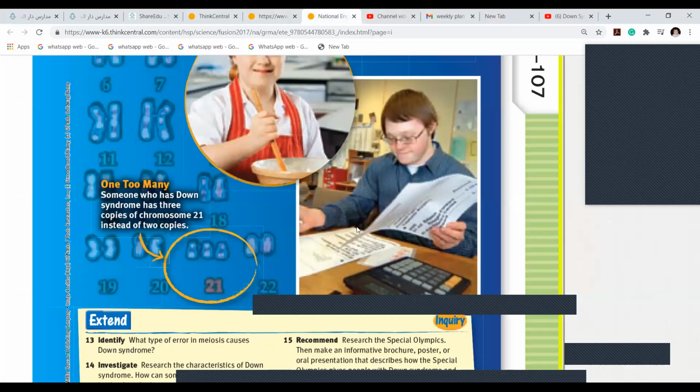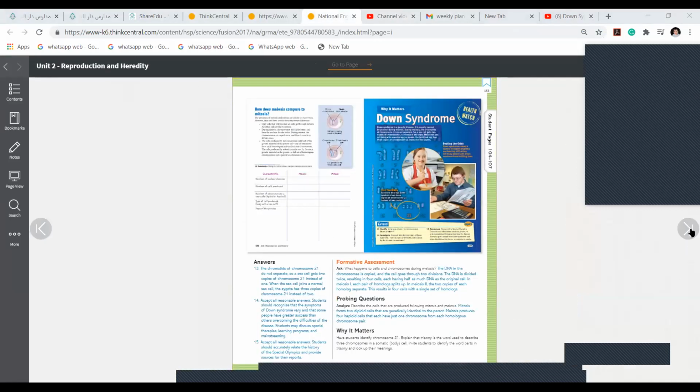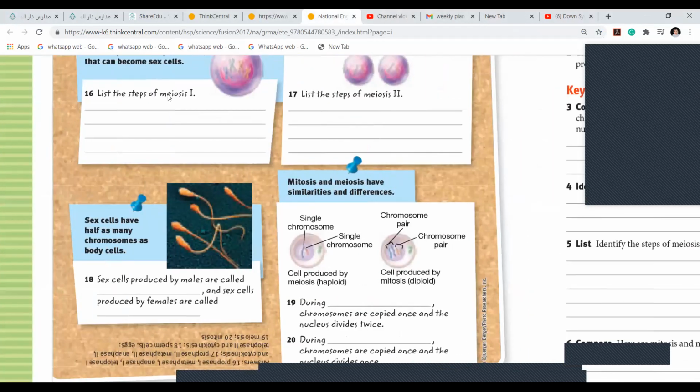And now we are finished with the lesson and coming here. Meiosis 1, you will write the steps: prophase 1, metaphase 1, anaphase 1, and telophase 1. If I ask you about meiosis 2, you will say, tell me, Malak. Meiosis 2 is Prophase 2, PMAT, come on.